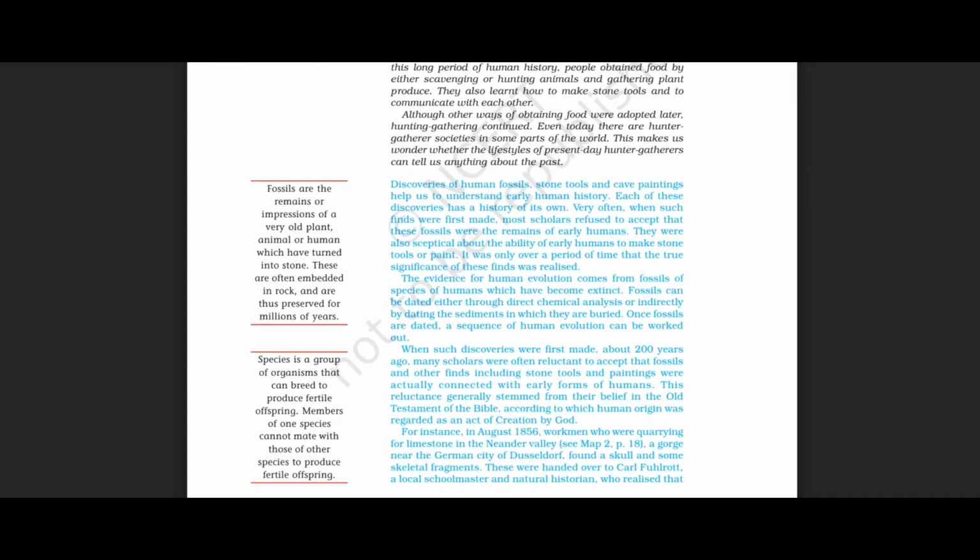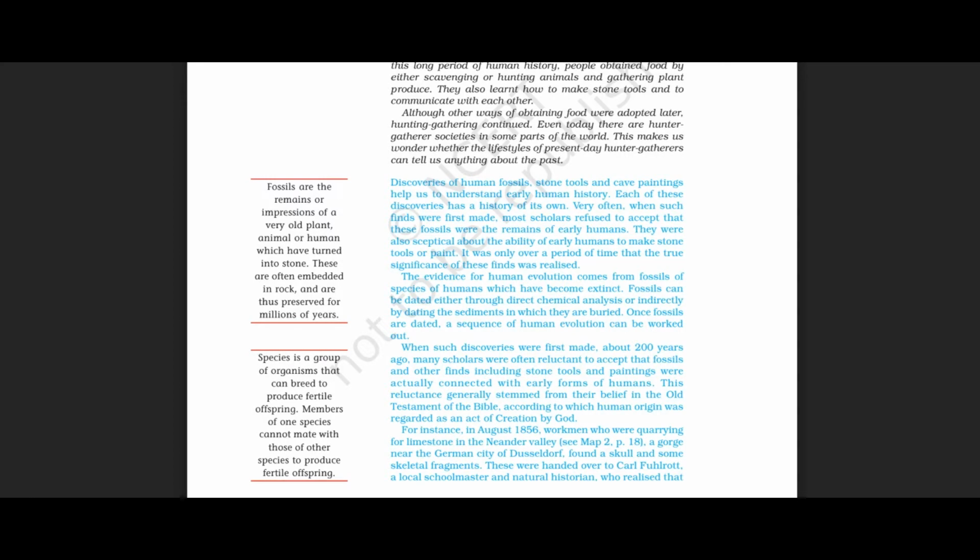Then let us move on to the third paragraph. Discoveries of human fossils, stone tools, and cave paintings help us to understand early human history. Each of these discoveries has a history of its own.